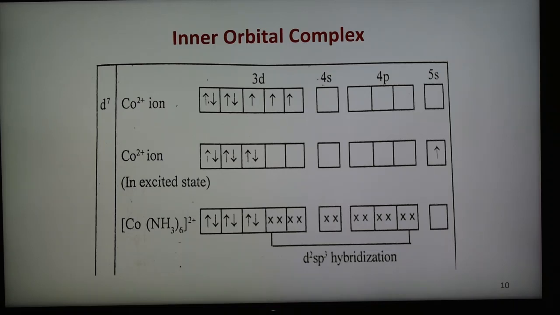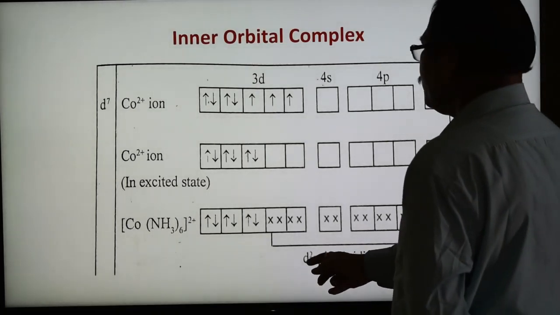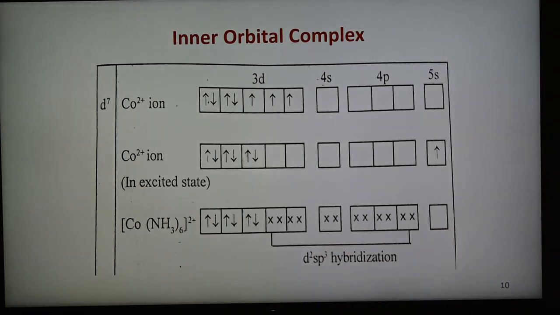Cobalt also forms outer orbital complexes, and now this is the example of an inner orbital complex. So this is d2sp3, because this is an inner orbital complex, because the d orbitals used are inner. So in this way the cobalt 2+ ion forms an octahedral complex, and this one is an inner orbital complex.